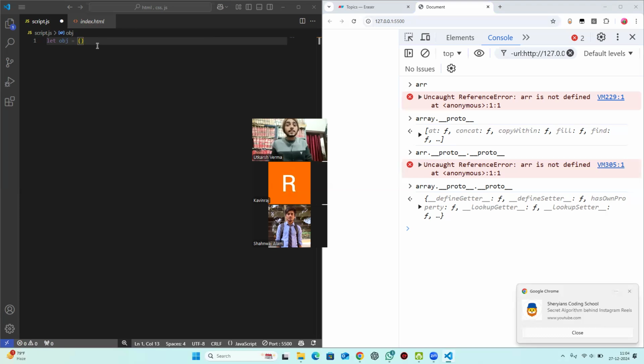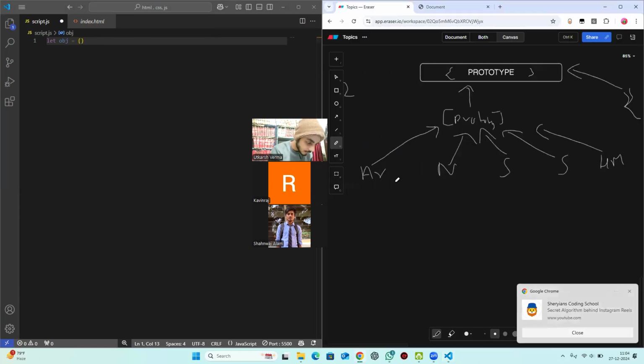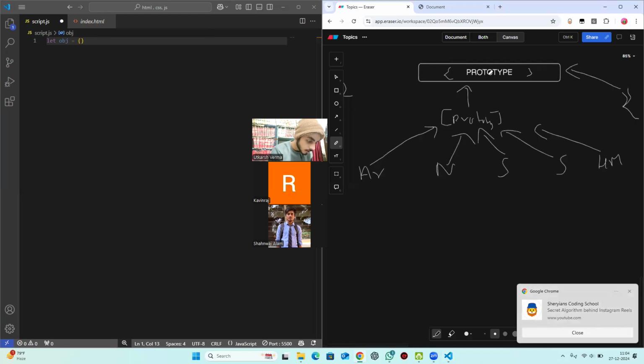We have four other methods to understand how inheritance works. Right now you know that everything we create in JavaScript inherits some properties and methods from a global prototype. Because we don't have control over this particular prototype, the other four methods will give you that control. So right now when we create an object like this, we cannot control this prototype. We cannot say that this object should not inherit properties from this. We cannot do that, right?